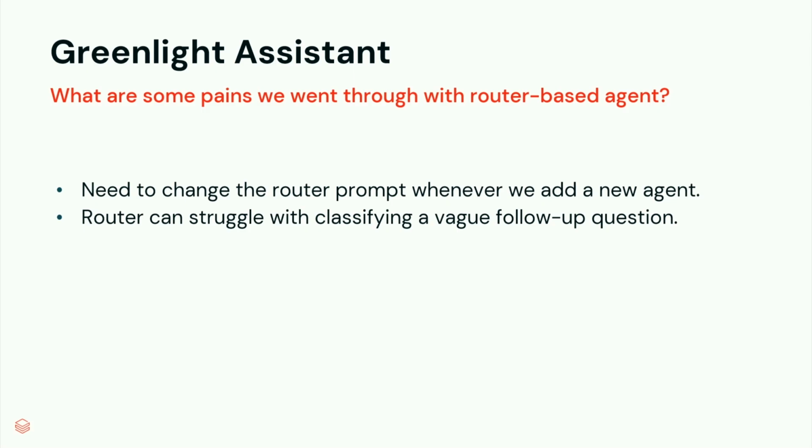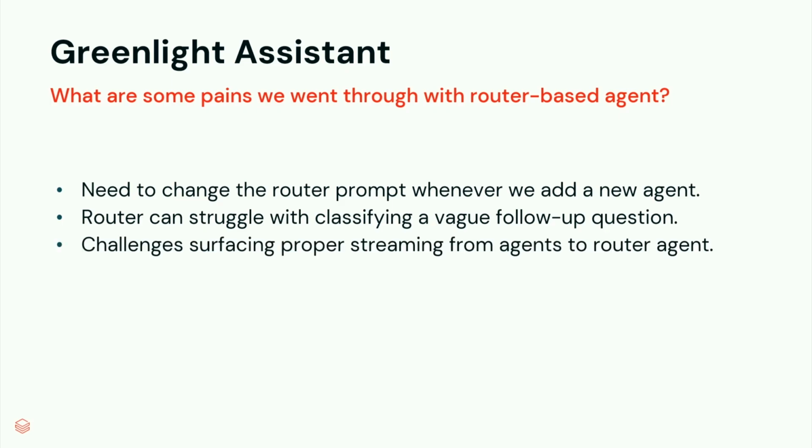This can be improved if you add another layer of LLM inside that router to summarize all of the chat history and rephrase the question to make it a better follow-up question. However, that also adds latency. And we also encounter several challenges when trying to surface streaming from agents back to the router agent.